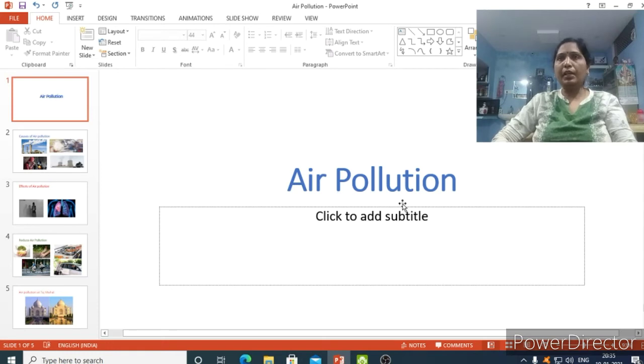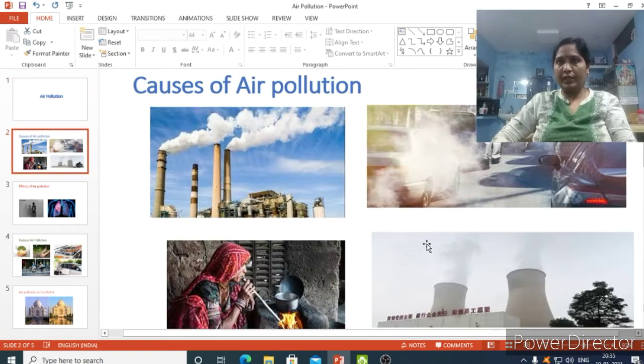So in this block, you are going to learn about the meaning of air pollution. The air is getting mixed up with pollutants. If the air mixes with pollutants, that is known as air pollution. And what's the meaning of pollutants? Where are these pollutants coming from? That we'll see now. So what are the causes of air pollution you are observing in these pictures?